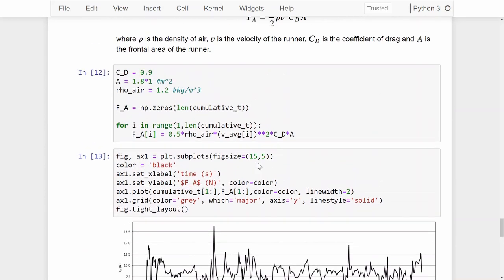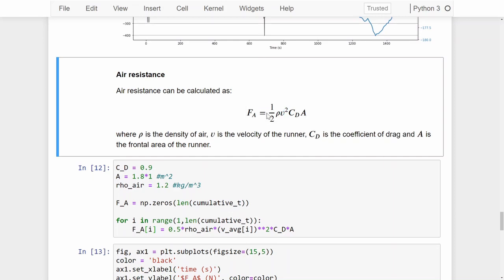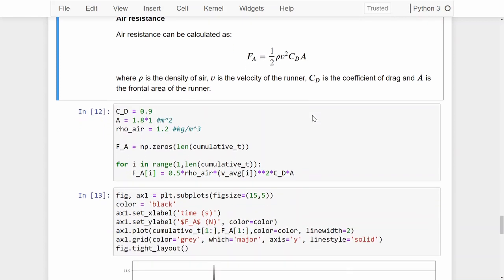Now, the reason for that is, if we look at our equation, we can see that this velocity squared is basically the driving factor for this force. And if the velocity is really small, the force due to air resistance will be small as well. Now imagine if you're sitting in a car and you're driving at 120 kilometers an hour on the motorway, then the forces due to air resistance will become much more significant and much bigger that you'll need to overcome to be able to move forward. But if you're jogging at a leisurely pace, the air resistance is not really going to be such a big effort to overcome.